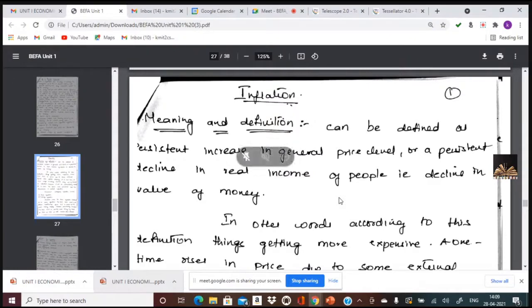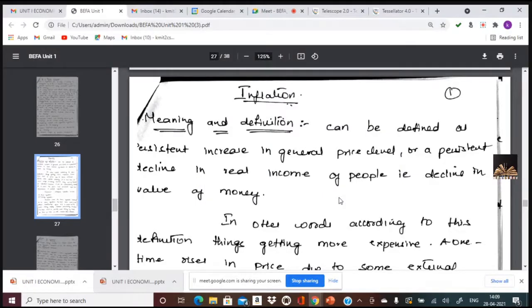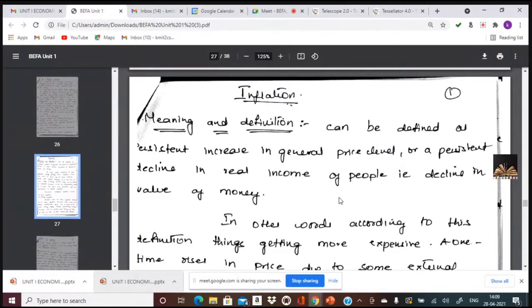Now, inflation is what concept? Inflation is defined as a persistent increase in the general price level, or a persistent decline in the real income of the people. A decline in rupee value is also known as inflation. It may be in any form, but in general, the bottom line of the concept of inflation is a general increase in price levels. The general increase in price levels refers to when the purchasing power of an individual can't meet the prices. There starts the concept of inflation.